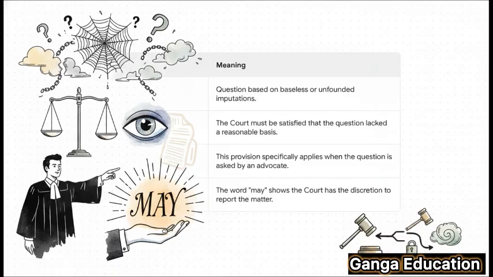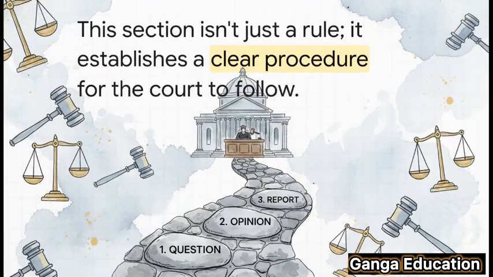Second, the opinion of the court. This is crucial. The court itself has to be satisfied that the question was improper. Third, this whole rule applies specifically when the person asking the question is an advocate. And fourth, and this is a really key point, it's a discretionary power. The law uses the word may, which tells us that the court isn't forced to report it, it's their choice, their discretion.